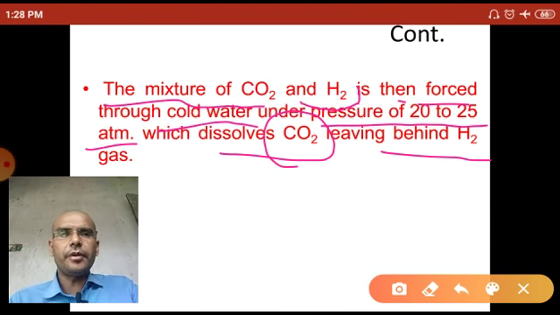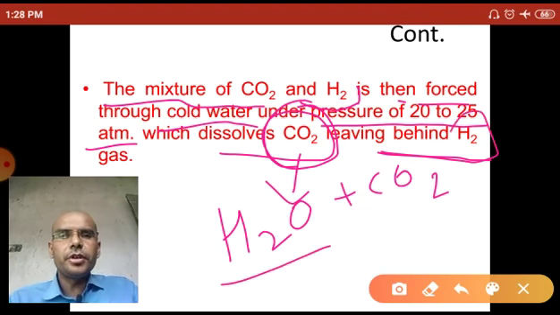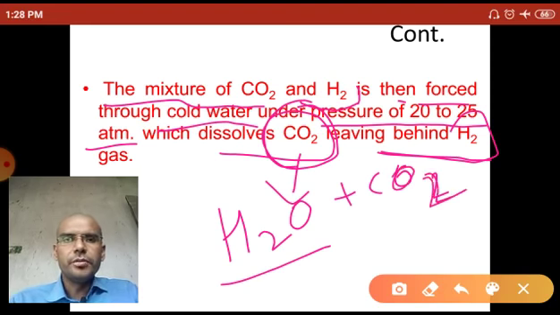As you know, carbon dioxide has more dissolving power in water, so water dissolves only the carbon dioxide and does not dissolve the hydrogen gas. Hydrogen gas has negligible solubility in water. So through this process, the carbon dioxide gas is automatically removed, leaving behind the hydrogen gas.